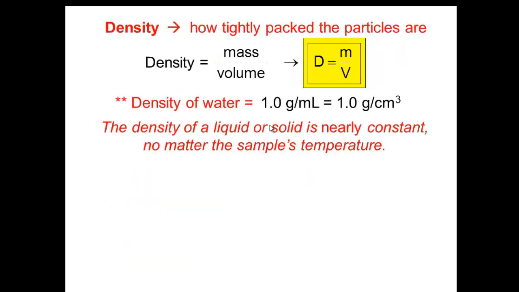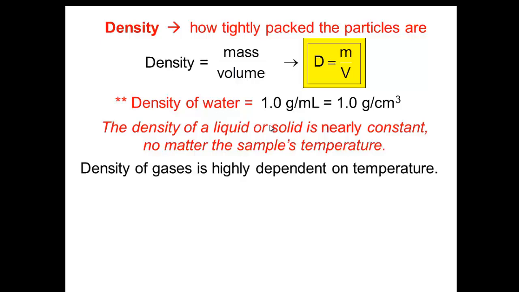Density. Density is how tightly packed the particles are. Density is equal to the mass over volume, or D equals M over V. For example, the density of water is 1 gram per milliliter, or 1 gram per cubic centimeter, because as we said before, a milliliter is equal to a cubic centimeter, so they have the same value, which is 1. The density of a liquid or solid is nearly constant, no matter the sample's temperature, unlike the density of gases, which is highly dependent on temperature.